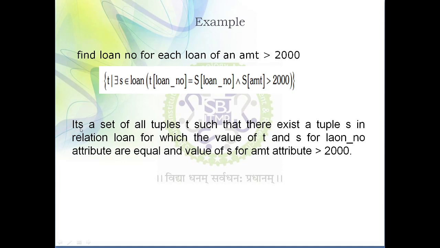So how have we written this? It's the set of all tuples t such that there exists a tuple s in relation loan, for which the values of t and s for the loan number attribute are equal, and the value of s for the amount attribute is greater than 2000.